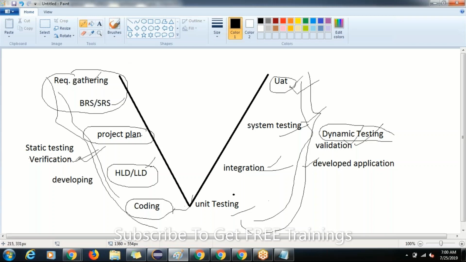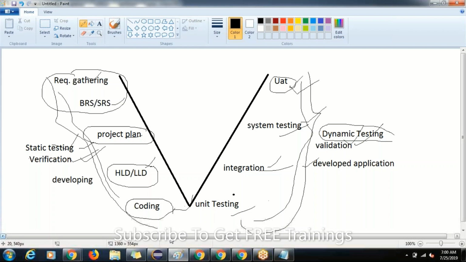See, verification is called static testing. Why? Because the verification part will stay constant; it is the documentation part, and it will be completely stable. That's why verification is also called static testing, and validation is also called dynamic testing. Why?